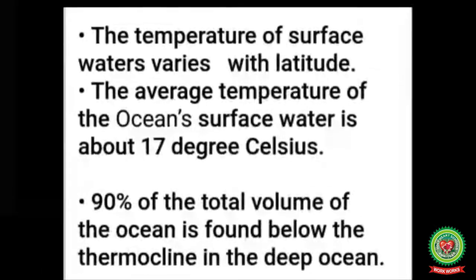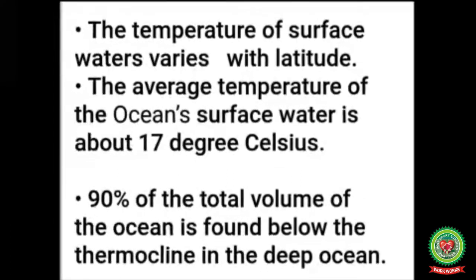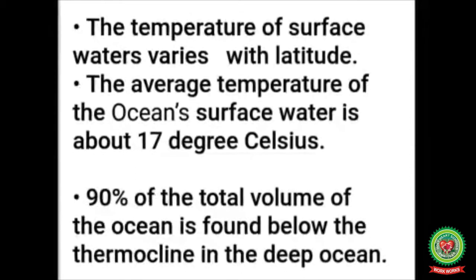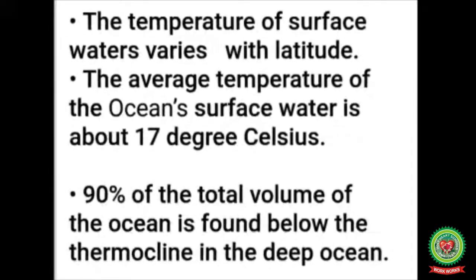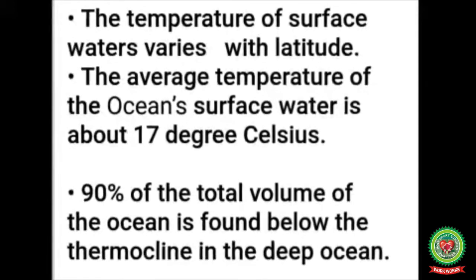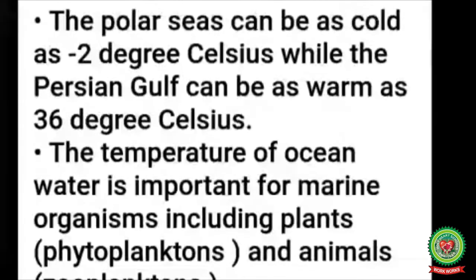The temperature of surface waters varies with latitude. The average temperature of the ocean's surface water is about 17 degrees Celsius. 90% of the total volume of the ocean is found below the thermocline in the deep ocean. The polar seas can be as cold as -2 degrees Celsius, while the Persian Gulf can be as warm as